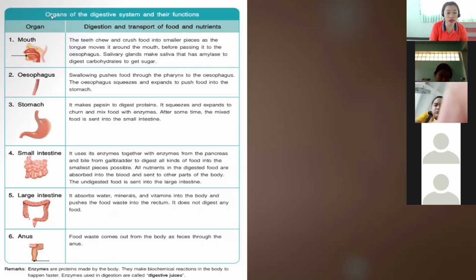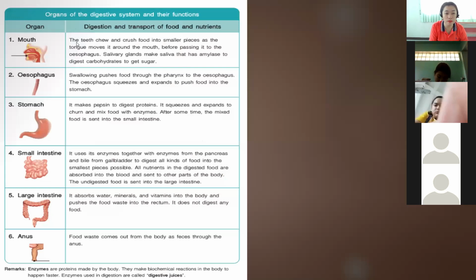Here we have the organs of the digestive system and their functions. We will only focus on these 6 organs in the digestive system, which are important. The first organ is the mouth. What is the function of the mouth in the digestive system?